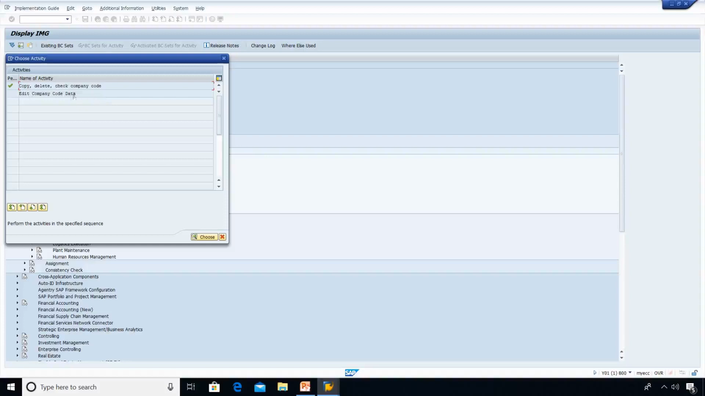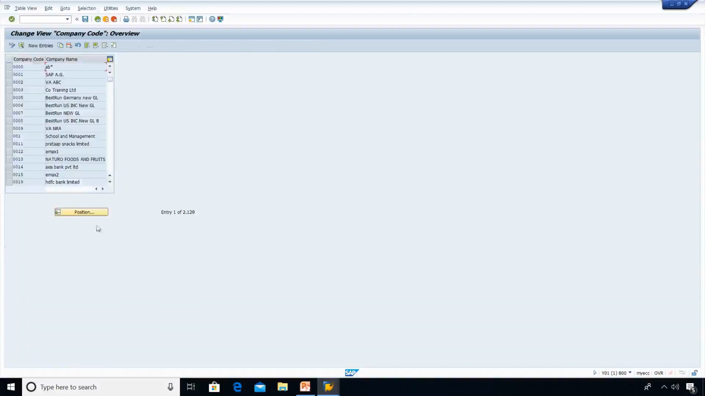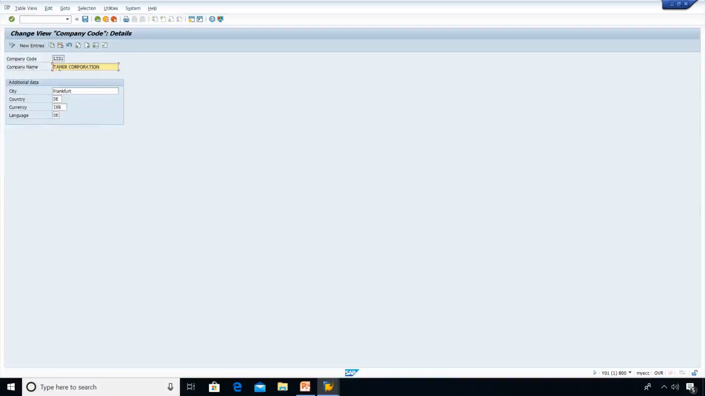Now edit company code data. Here you see what is the company code we have got. LID1, you can see in the list. This is what we have customized, copied from 1000 to LID1. Click on details. Here everything will be in 1000 company code details, like company name, city, and everything should be changed as per our requirements.